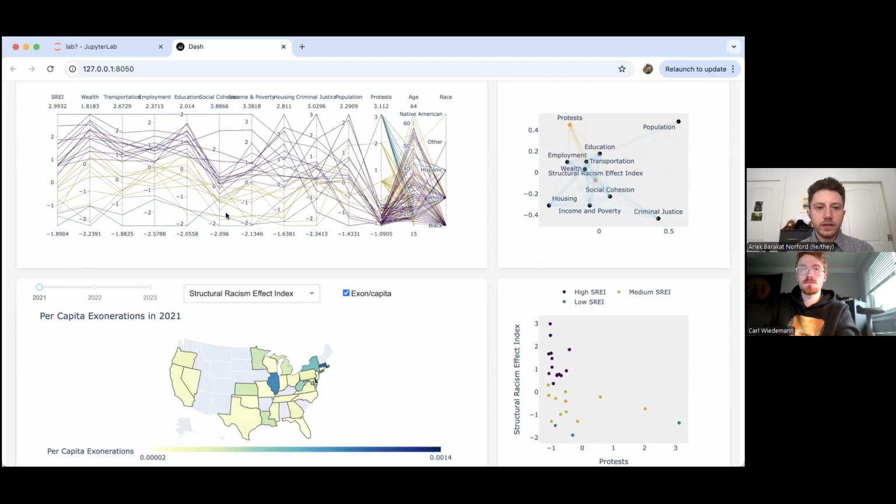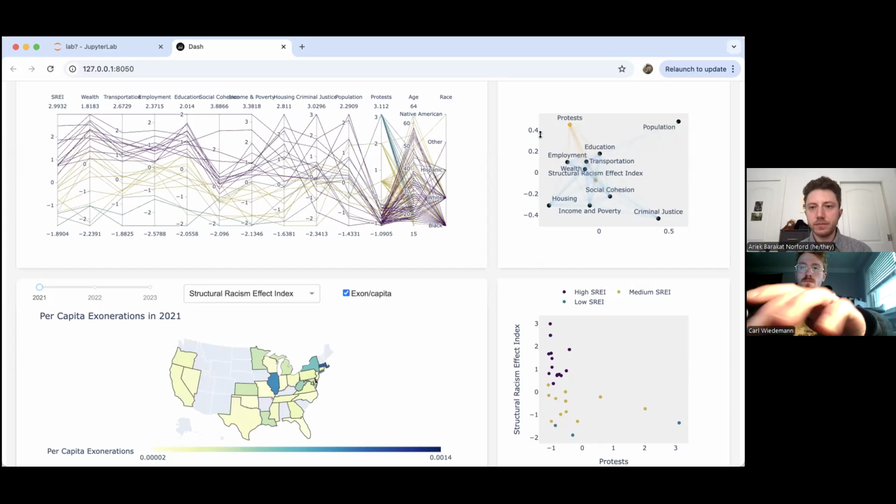We also see three different colors that represent three groups. So we have our cluster that represents exonerations that occurred in states with a low SREI, ones from states with a medium SREI, and ones from states with a high SREI.